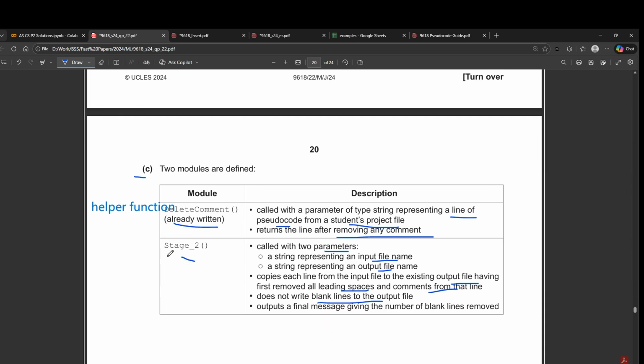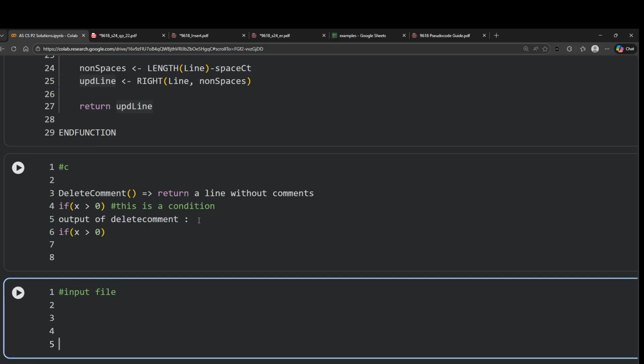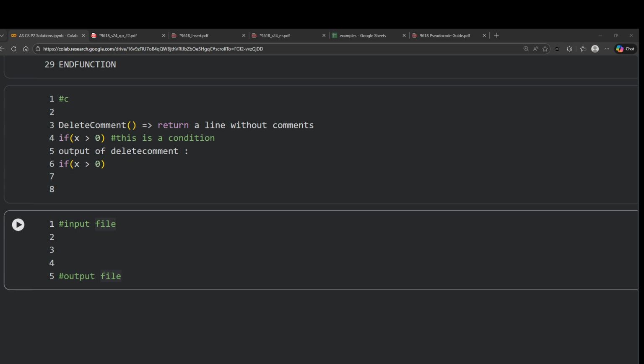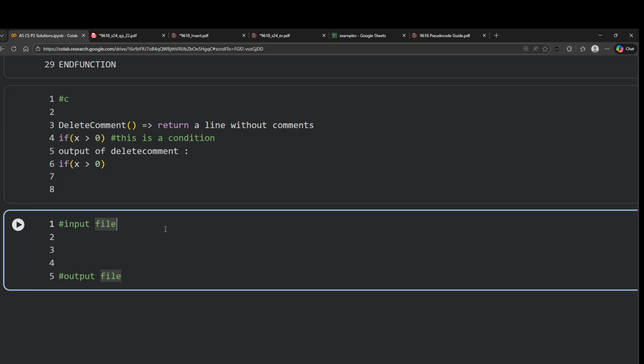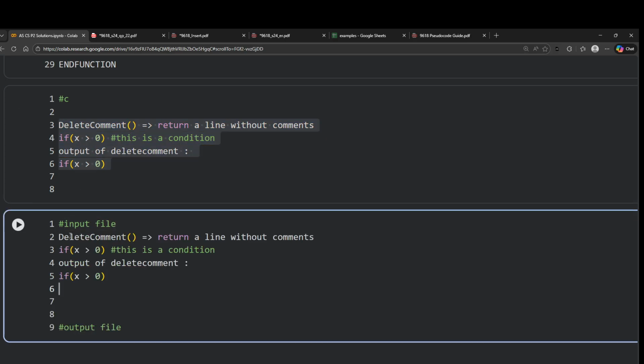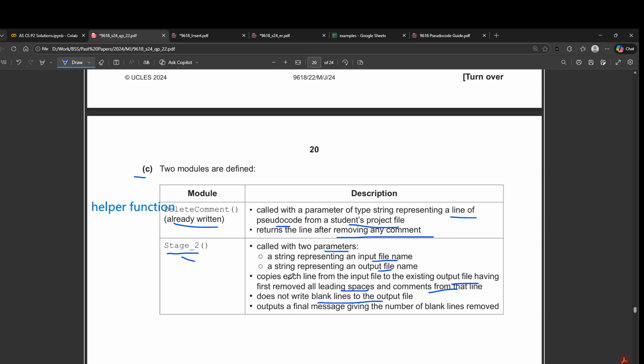Then they're saying you have stage 2, which is going to copy each line from the input file. Let's make an input file again just for example. So we have an input file. I'll just copy paste it here. Now what should the output file look like? They're saying in the output file, we are going to copy each line while having first removed all the leading spaces and the comments.